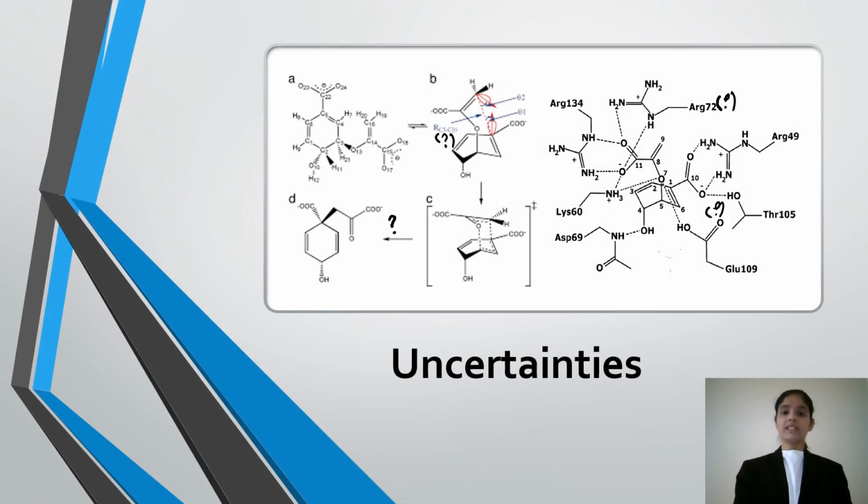Overall, though, this discussion of chorismate mutase has shown that chorismate mutase has been a subject of extensive experimental and theoretical investigations. There are still some uncertainties concerning how the Claisen rearrangement from chorismate to prephenate is actually catalyzed. Since chorismate mutase is very unique, as it is the only known enzyme to catalyze the pericyclic reaction in the transition state of the Claisen rearrangement, this unique enzyme will no doubt bring about many new and insightful research.